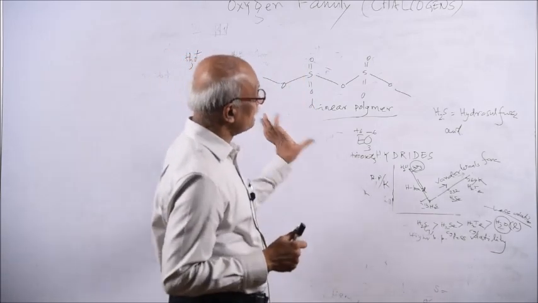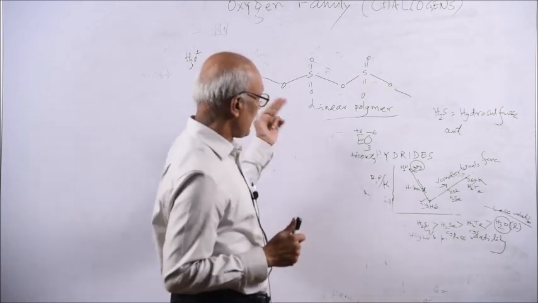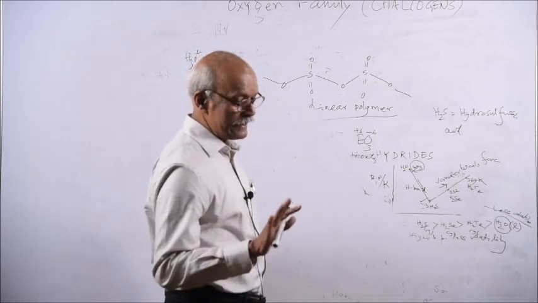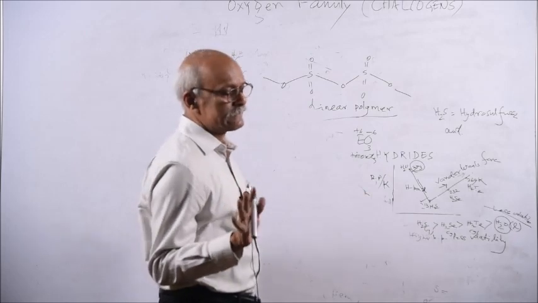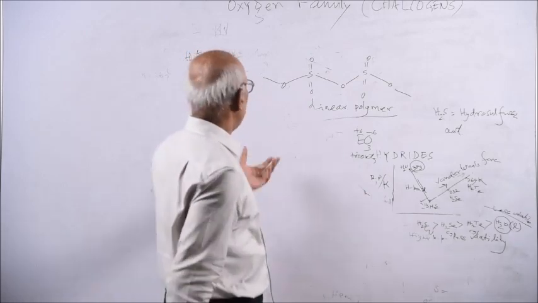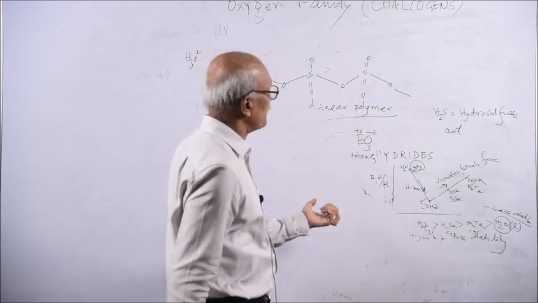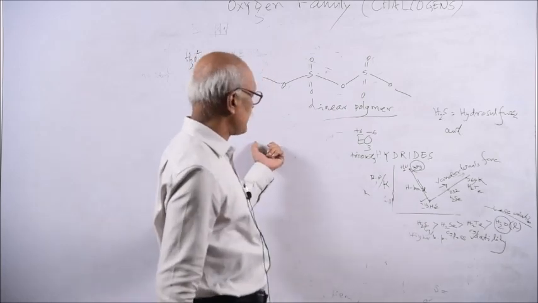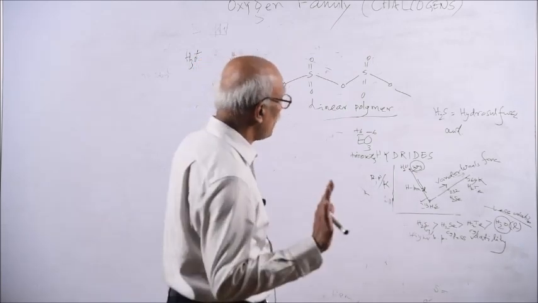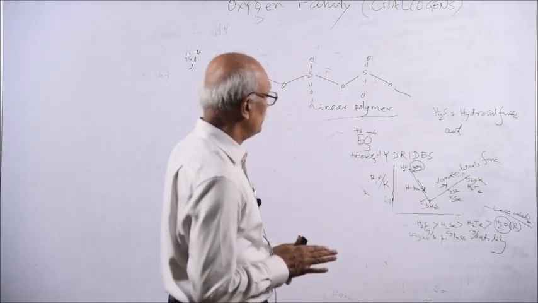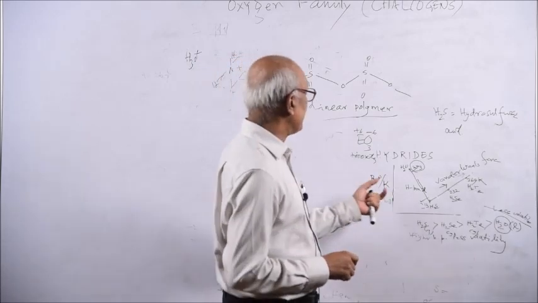Similar differences you have discussed in ammonia and phosphine. Though there is no change in physical state, there is a change in boiling point. Ammonia has a higher boiling point than phosphine, because ammonia experiences hydrogen bond, but phosphine does not experience hydrogen bond. So this is the volatility and boiling point.